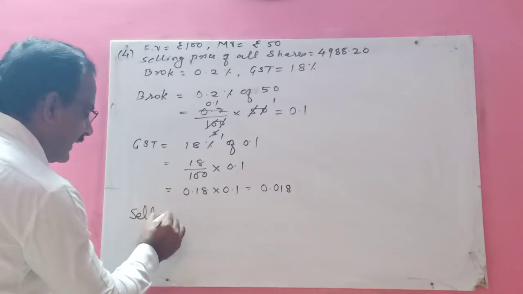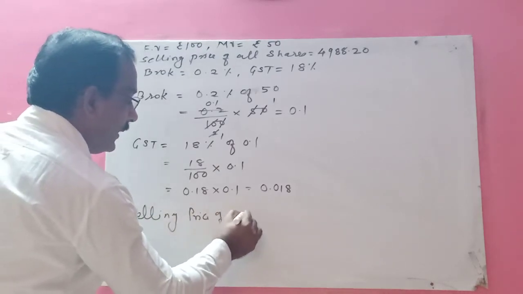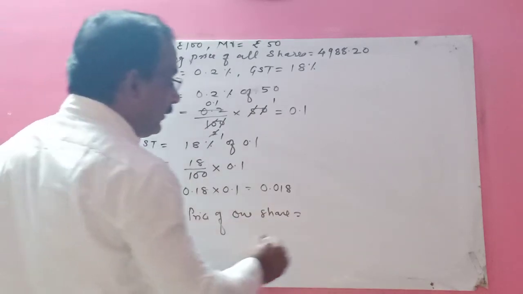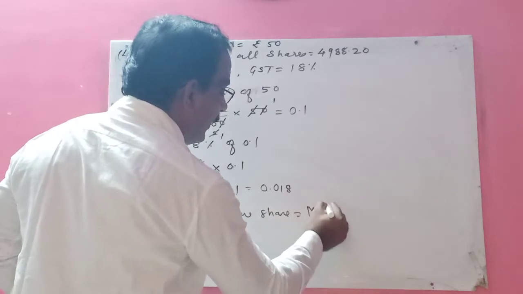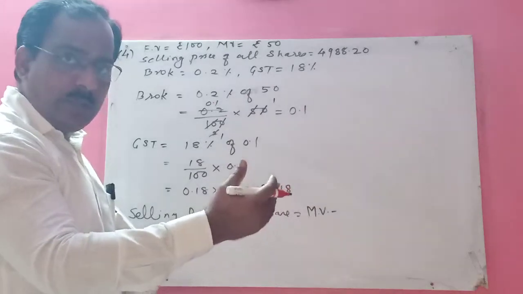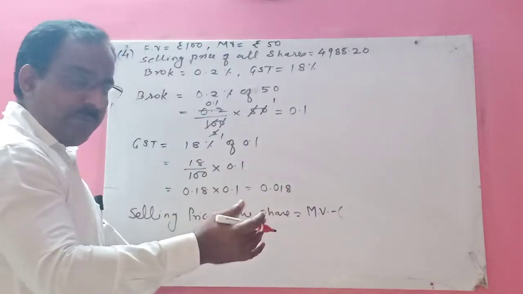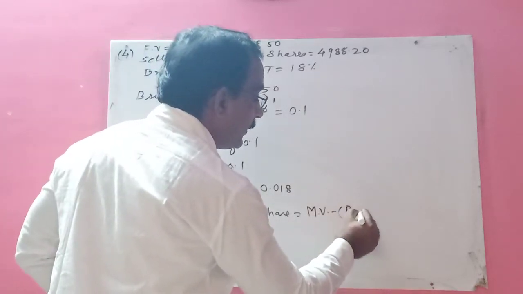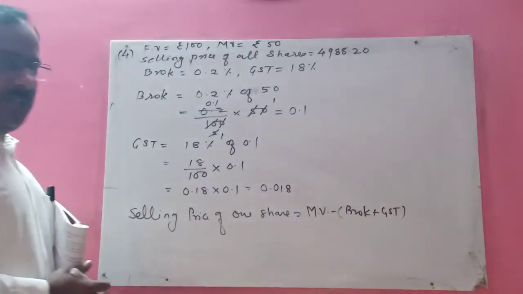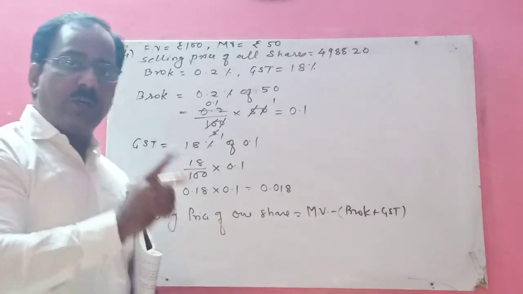Selling price of one share is equal to your market value, minus, because you are selling, the brokerage which you have paid, plus the GST amount. This will give you the selling price of one share.